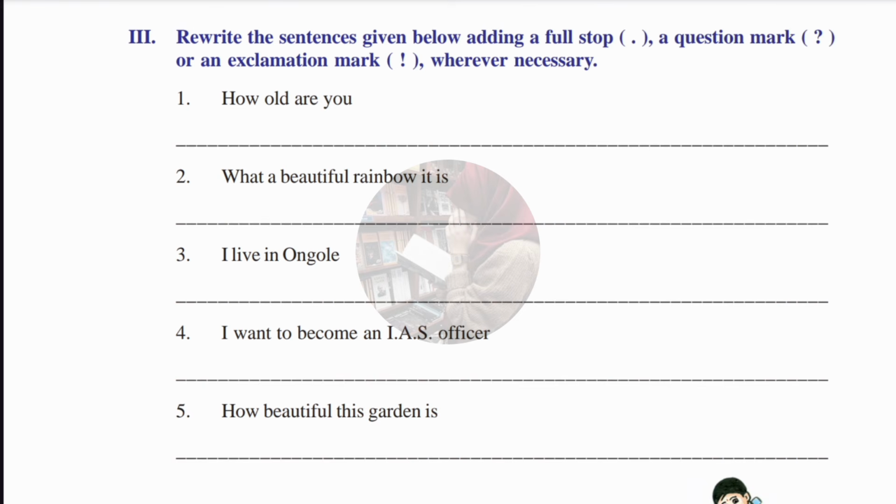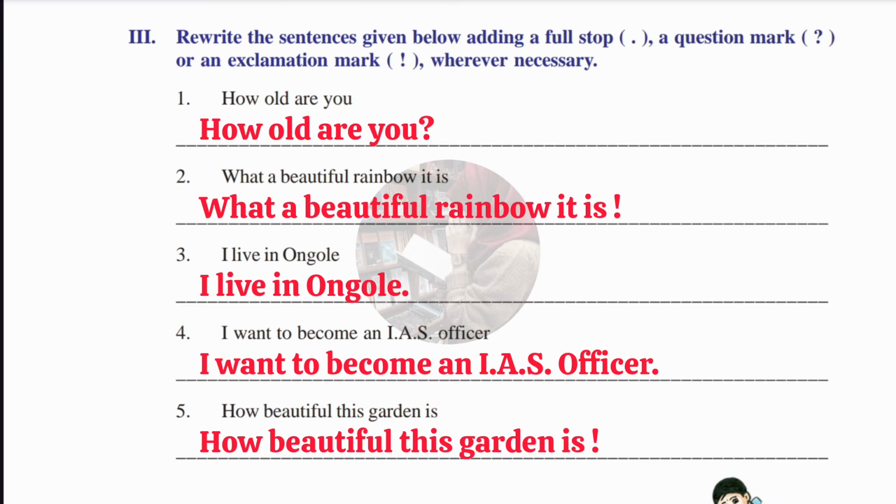Okay, let's see the next Roman, which is, here some sentences are given. What we have to do? We have to rewrite them again by using punctuation marks in the sentences. Okay, let's see the answers. How old are you? H is capital in the beginning and it is ending with a question mark. Second one is, what a beautiful rainbow it is. So it starts with capital W and ending with an exclamation mark. Third one, I live in Ongole. Started with I capital and ending with full stop.